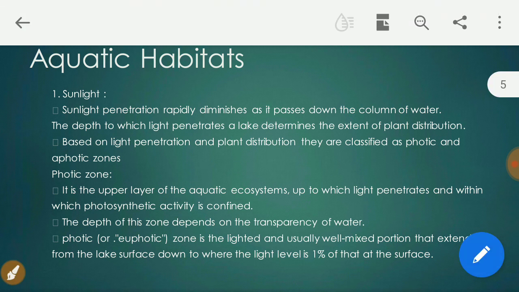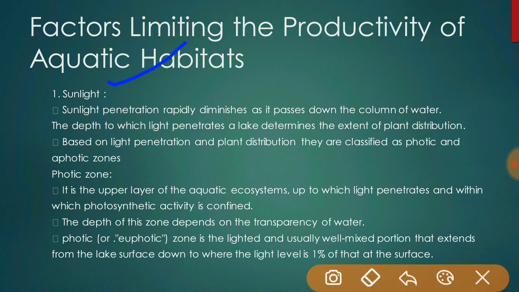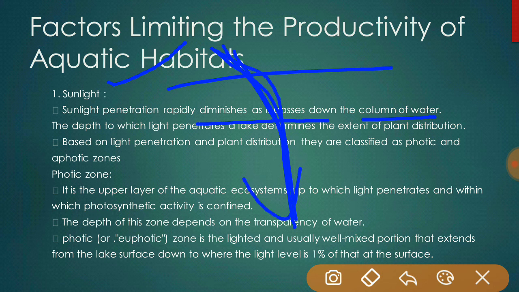So first one is sunlight. Sunlight penetrates rapidly, and diminishes as it passes down the column of water. Means as it passes down the water, it disappears. And the depth to which light penetrates a lake determines the extent of plant distribution. So, based on the light penetration and the plant distribution, they are classified as photic and aphotic zones.